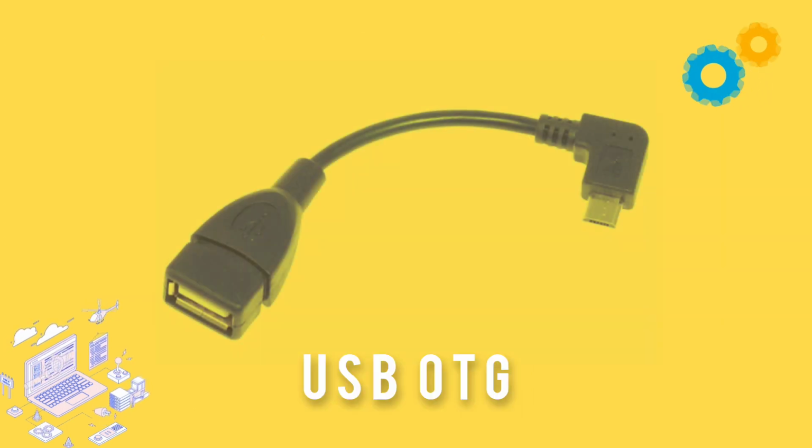USB OTG, which stands for On-The-Go, allows mobile devices like smartphones to act as both hosts and peripherals, enabling direct connections between them and other USB devices, such as USB flash drives or keyboards.